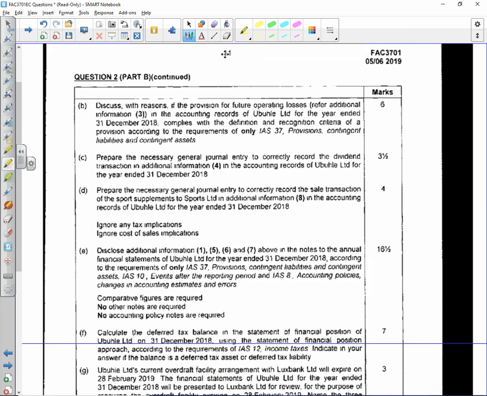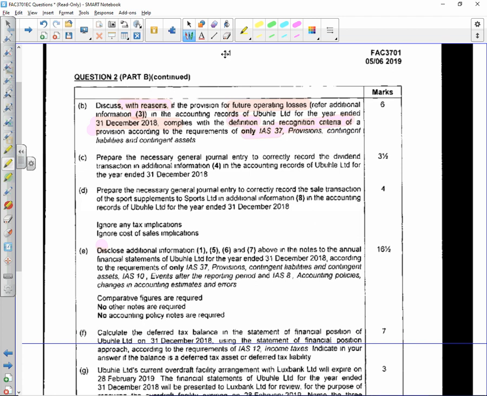Discuss with reasons if the provision for future operating losses referred to in additional information 3 in the accounting records of Obuchle Limited for the year ended 31 December 2018 complies with the definition and the recognition criteria of a provision, again requirements of IAS 37. What we'll do is list the requirements of the definition and then say whether it complies in each respect, then the recognition criteria and list whether it complies in each one of those respects.